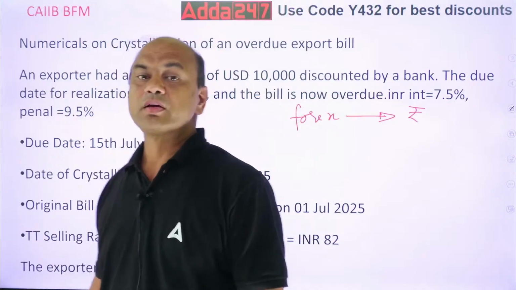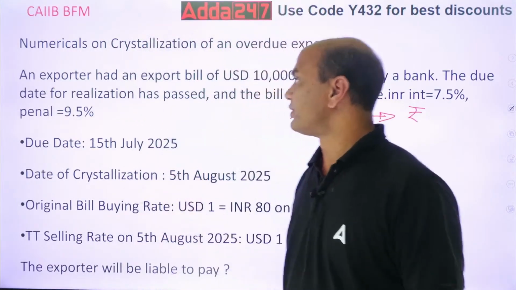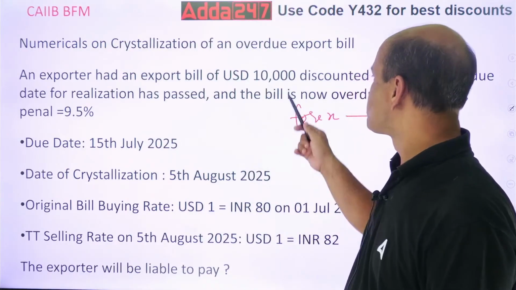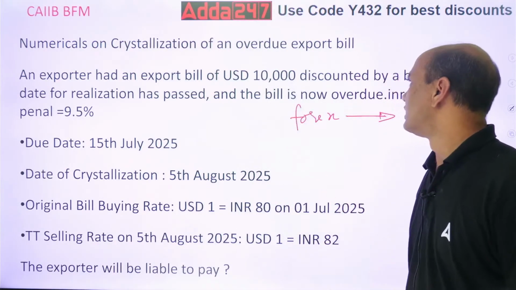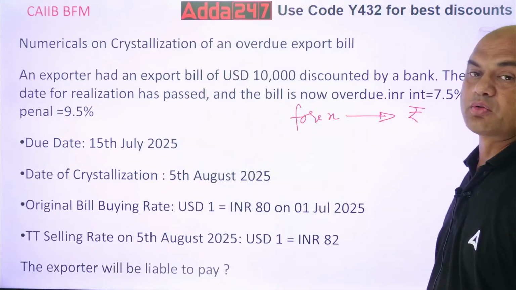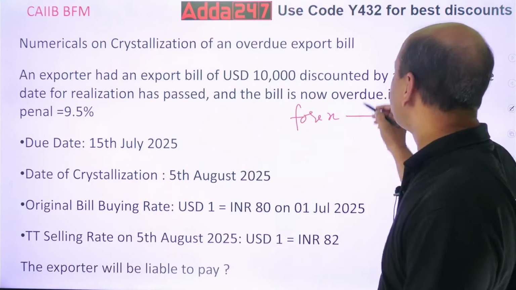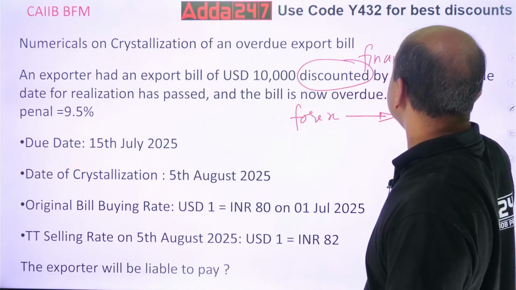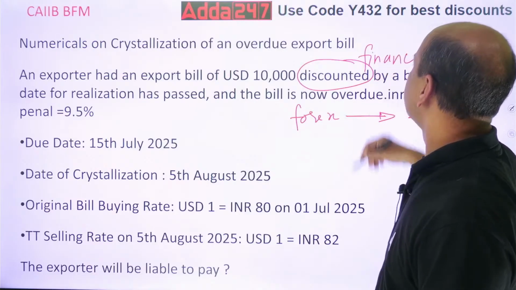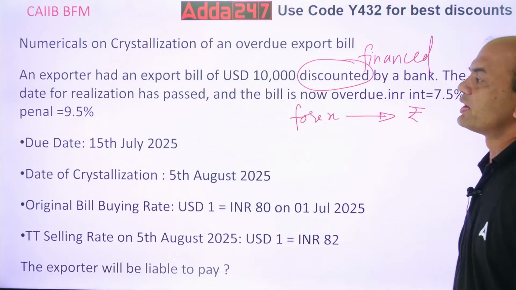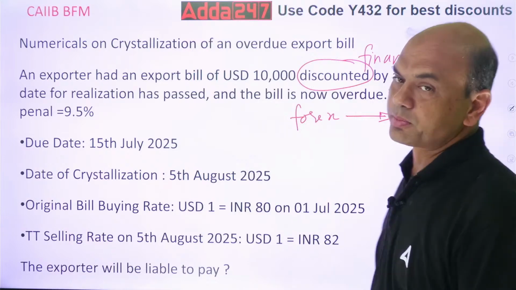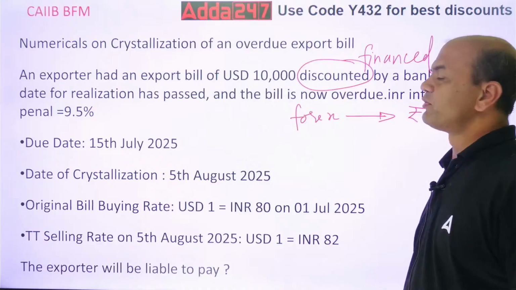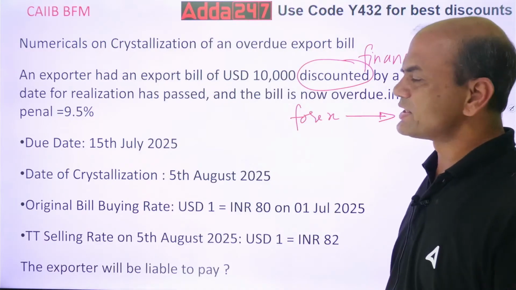Okay. Now, what is this numerical? See, an exporter had an export bill of USD 10,000 discounted by the bank. Discounted by the bank means the bank had given the finance. This was financed by the bank. Export means he had done some export a few months back, a few days back you can call it.